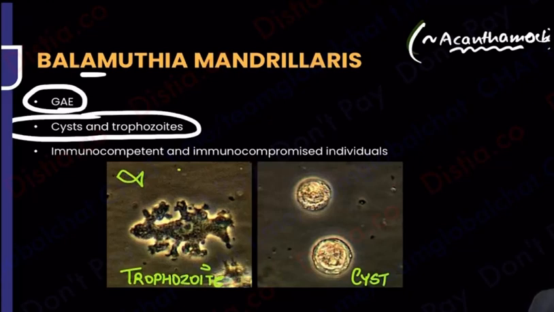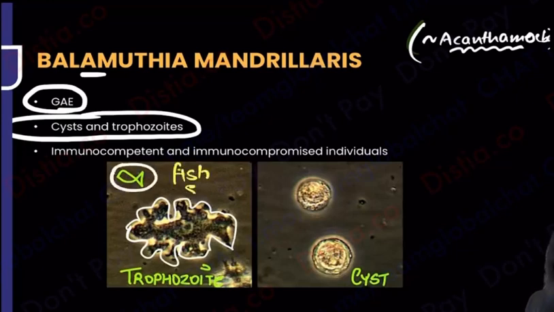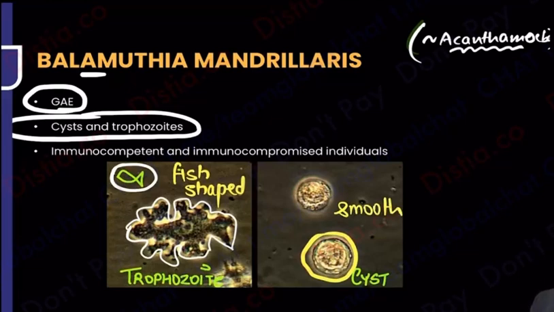So till here it is the same, but now there must be a difference in the shape, right? Can you see the trophozoite is somewhat looking like a fish? Yes, can you vaguely, in an imaginary way, make a fish out of it? So the trophozoite, I've shown you, is basically fish shaped. The trophozoite is going to be fish shaped, and the cyst is going to be a little more smooth. The cyst is not wrinkled. The cyst is going to be a little more smooth. So okay ma'am, finally I found one difference: the patient might have, in both the conditions, granulomatous amoebic meningoencephalitis, but when I look at the cyst and the trophozoite, I'll be able to differentiate.